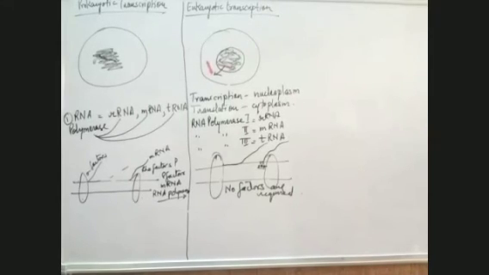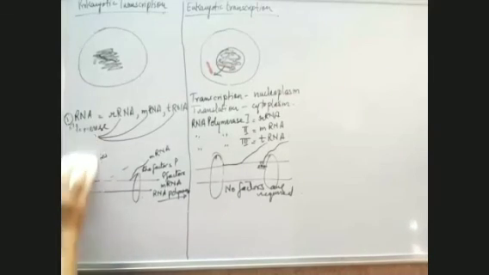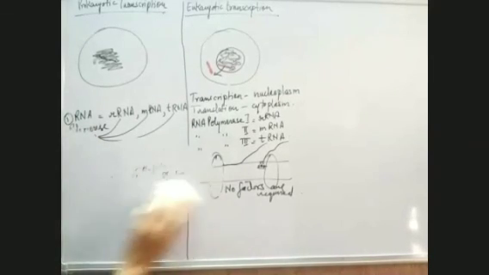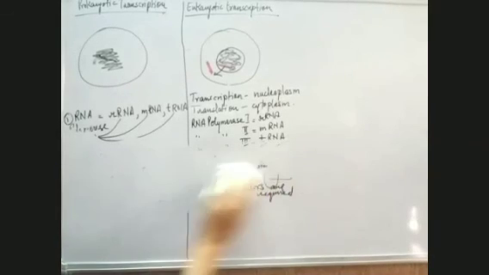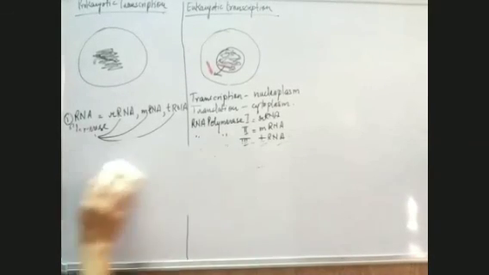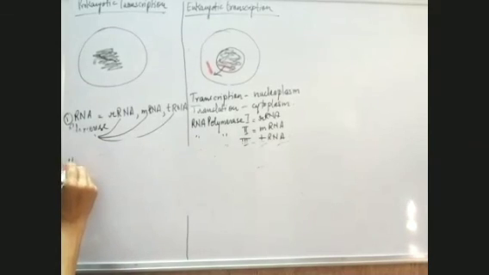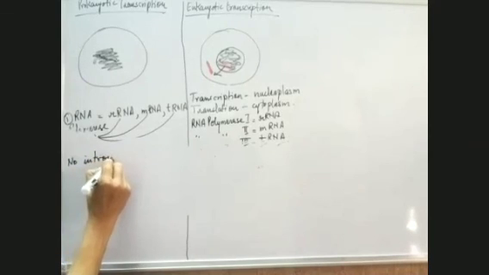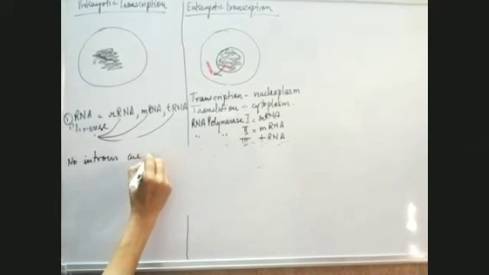Then we come to another difference. As I told you, in case of prokaryotic transcription, the messenger RNA which is formed is the completely processed messenger RNA. That means no introns are present.